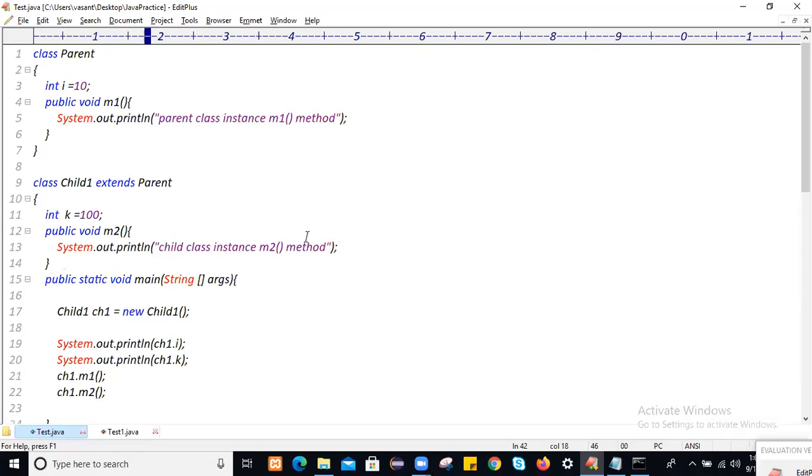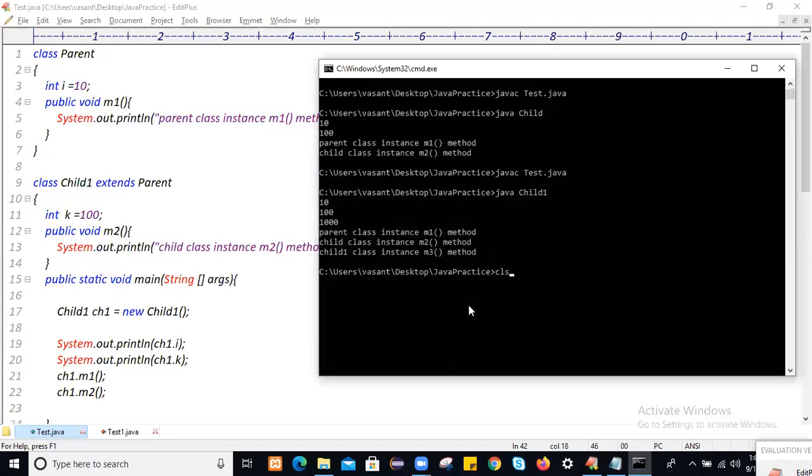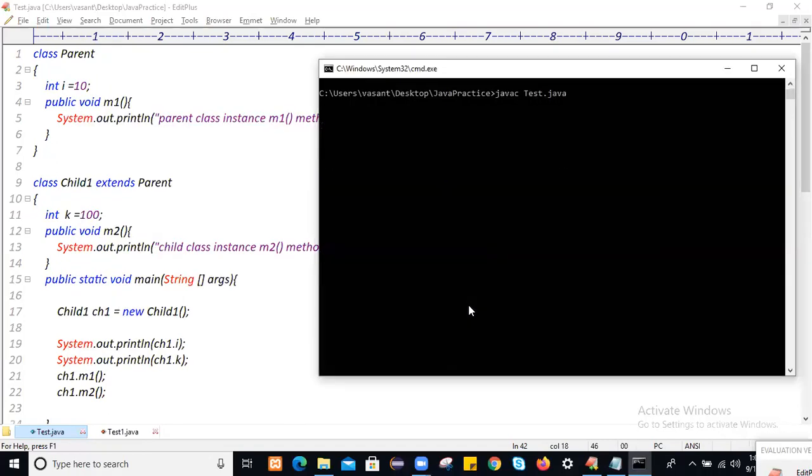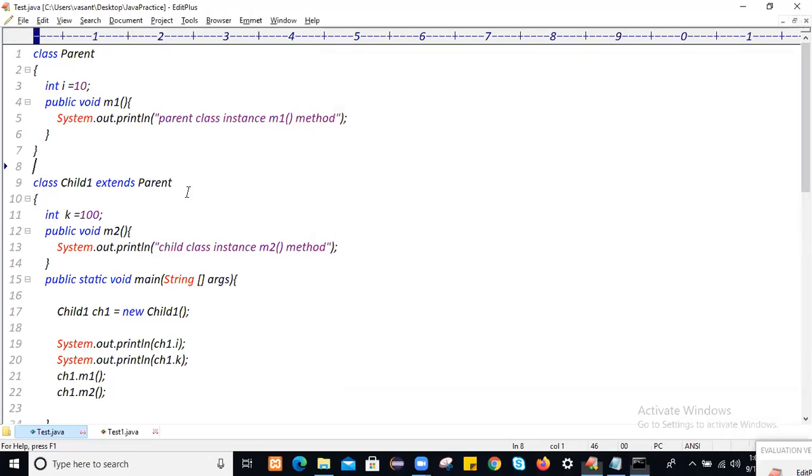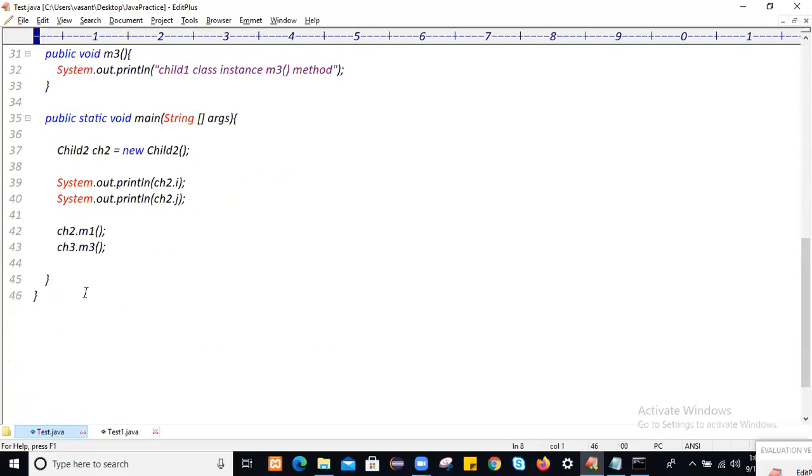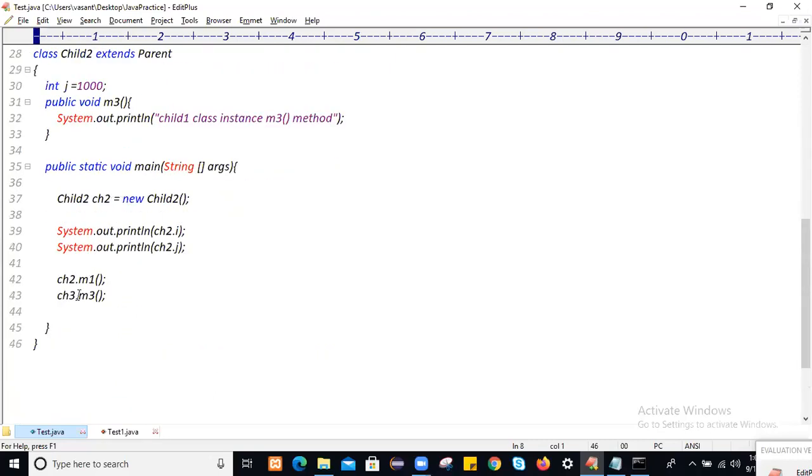To execute this logic, this application we have saved, with parent, two children, ch1 and ch2, like this. We have saved this application with the name test.java. Let me first clear and compile. To compile, just use the command javac test.java. Something went wrong: cs3.env at line number 43. Let's go to line number 43. This is cs2, not cs3. Save this.